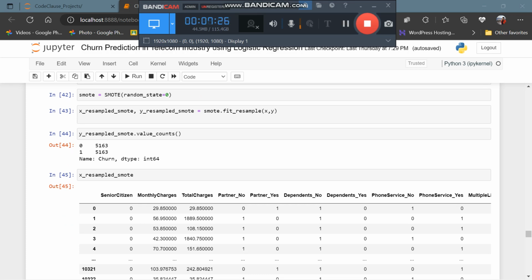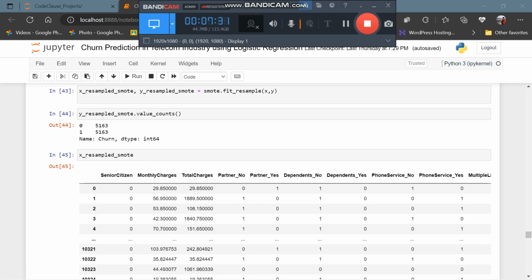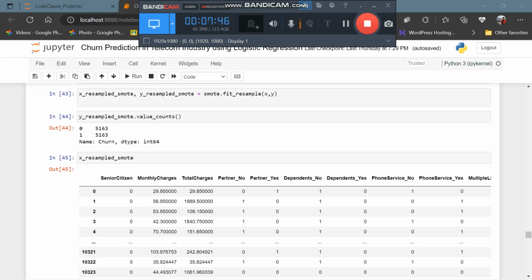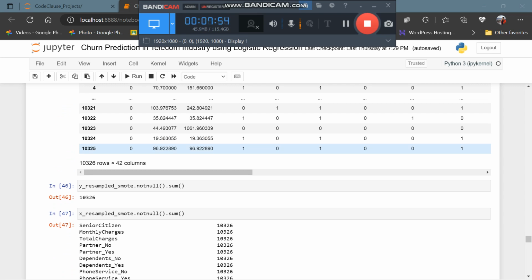So we are fitting the x and y and see, now the value count has been changed. Now 5163 rows tell 0 as churn and 5163 rows also tell 1 as churn. Now variable imbalancing has been totally finished and our data now contains 10,326 rows and 42 columns.